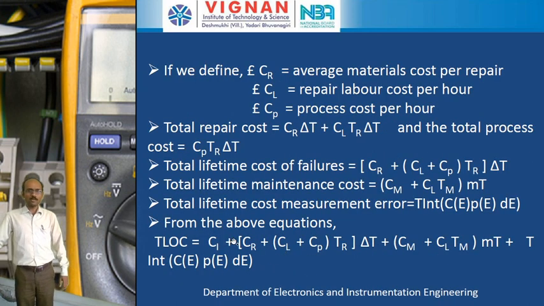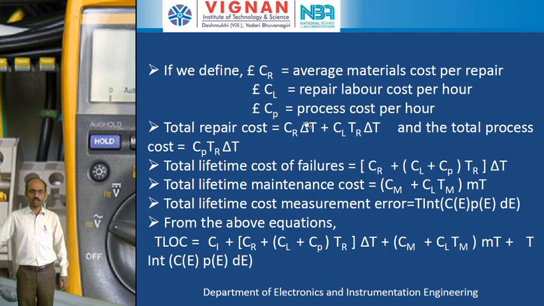So here we are going to explain the previous total lifetime operating cost in terms of numerical values. Okay. So here we are going to give some notation. CR indicates the average material cost per repair. So for one repair, what is the cost of the material we require? And CL indicates the repair labor cost per hour. And CP indicates process cost per hour. Okay. So then total repair cost is equal to CR into delta T. Delta T is the total number of faults.